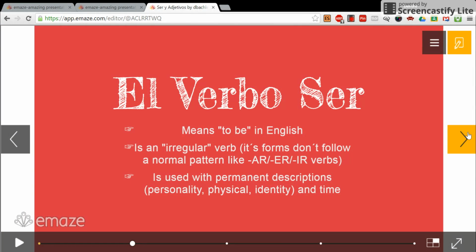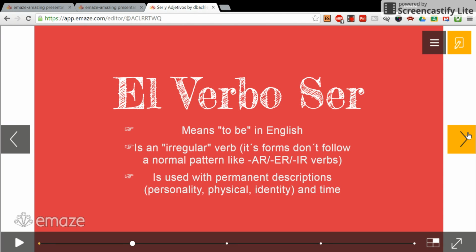For el verbo ser, it means in English to be. It is also considered an irregular verb in Spanish, meaning its forms don't follow a normal pattern like AR, ER, and IR verbs do. You have to change some things that might look a little strange than normal. It is used with permanent descriptions, personality, physical, and identity traits. Also, we use it with time.